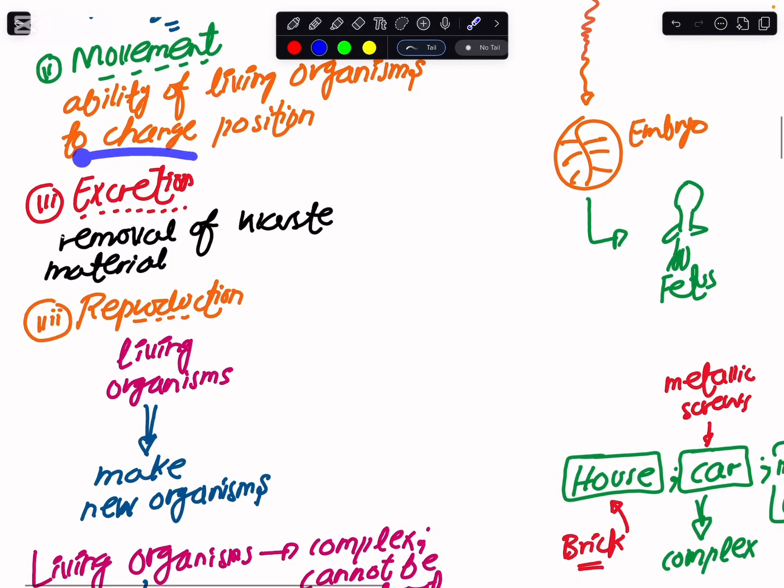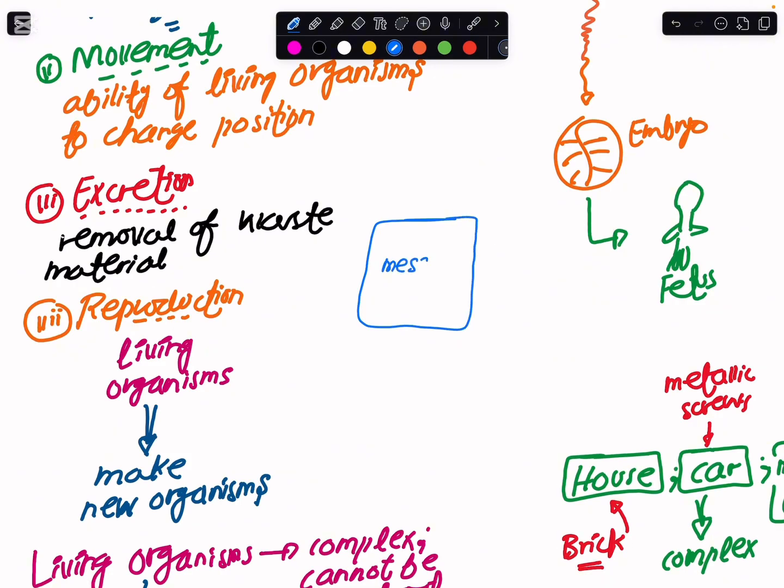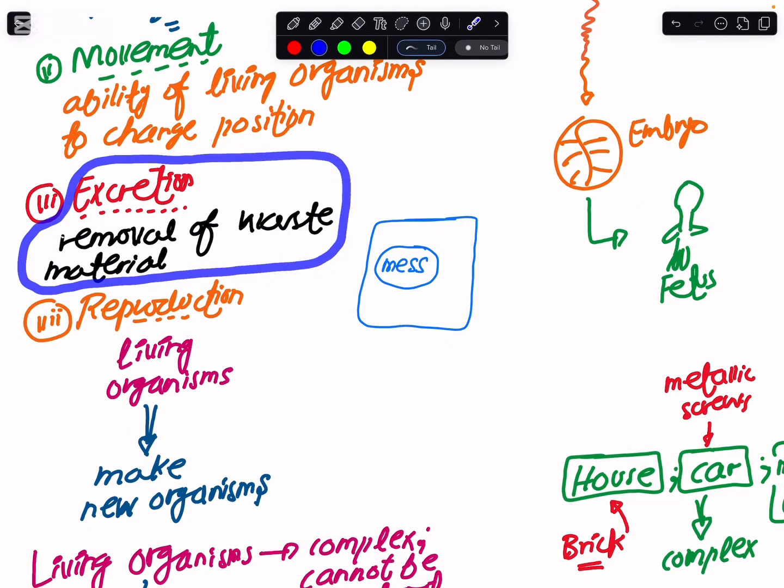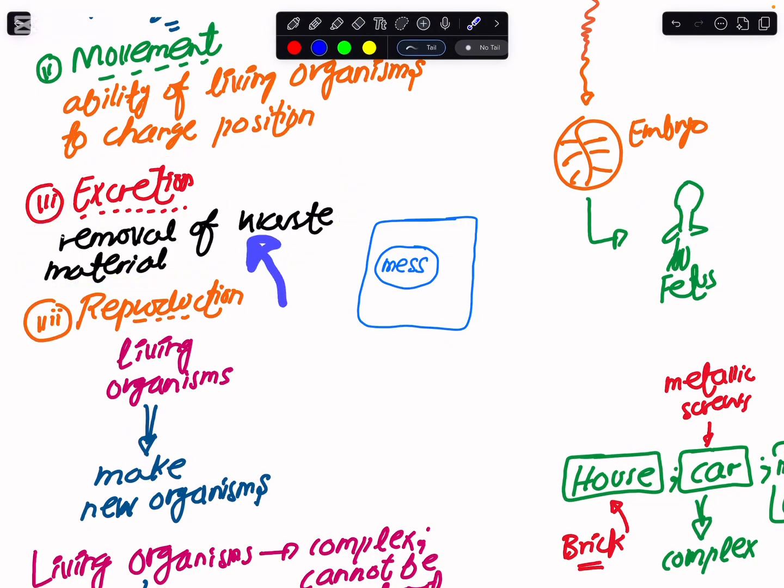And then there comes excretion. You see, guys, that whenever you were in a room doing some work, you were going to be creating a lot of mess. So why are we living? The reason is very simple. In our body multiple chemical reactions happen, and as long as those chemical reactions are being carried out in our body, we are living. Whenever some chemical reaction happens, there would be production of a lot of waste materials, and whenever you try to remove these waste materials out of your body, this would be excretion.